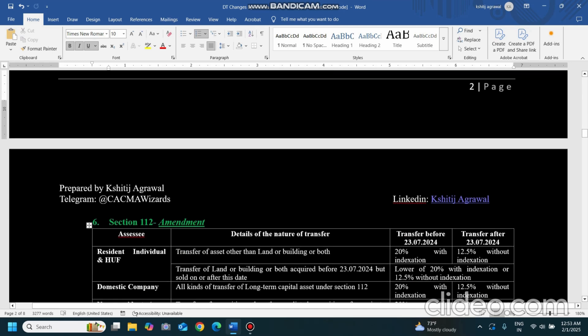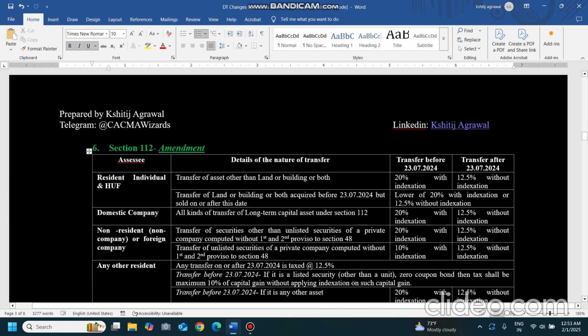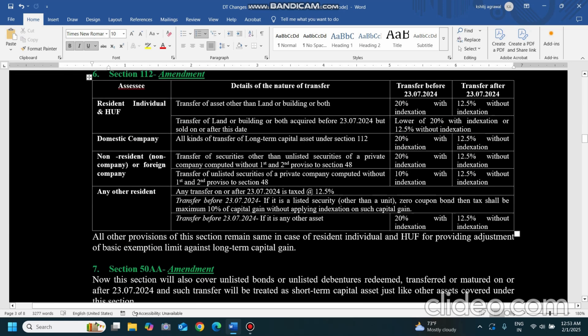Now coming to 112. 112 is the major thing, which is the most confusing, and it was a controversial thing also. Section 112 contains four kinds of assessees. Who are the four kinds? Resident individuals and HUFs, then domestic companies, then foreign companies, and other non-residents who are not companies, and any other resident.